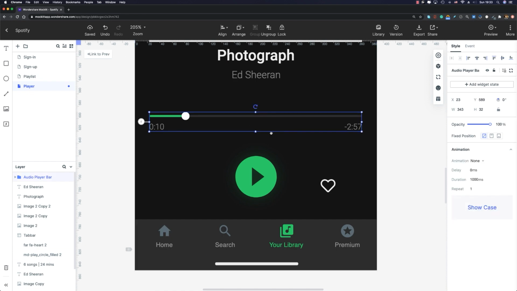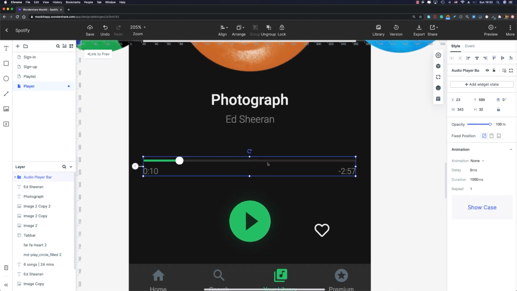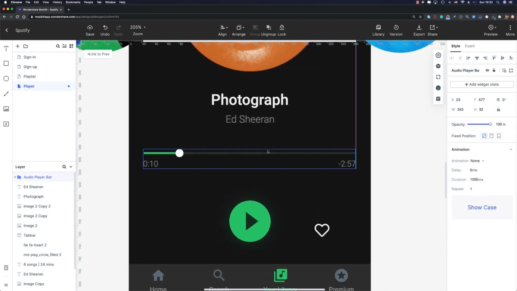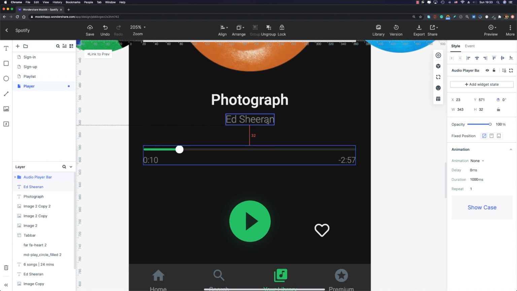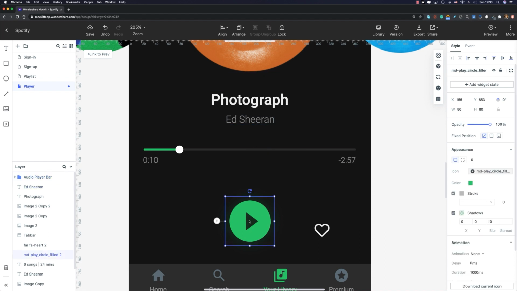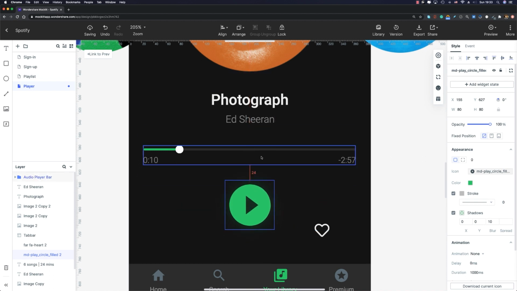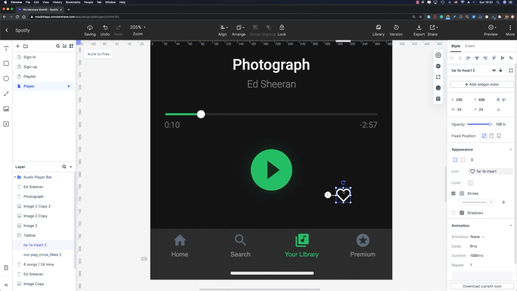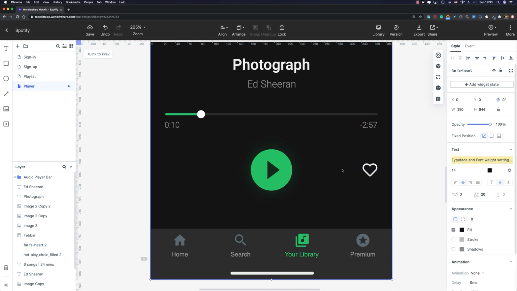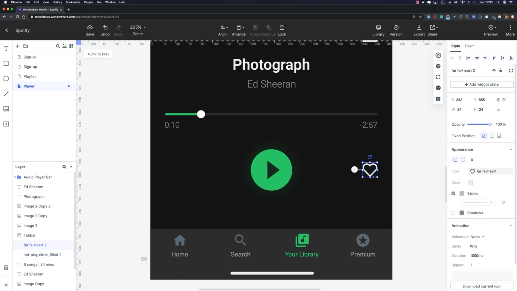Cool. All right. Now let me select my audio player bar and move it up a little bit. Its top margin is going to be 32 pixels. I'm going to move this play button up as well. And its top margin is going to be 24 pixels here. Great. Let me move this like button up. So here we need 3 more buttons. Let me select this like button and duplicate it, move it up. Let's put it here for now.